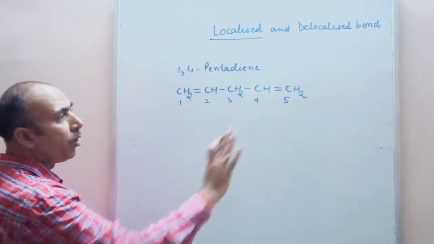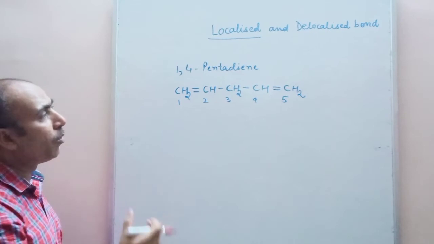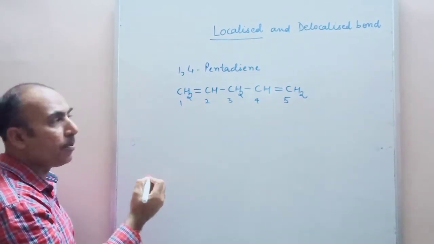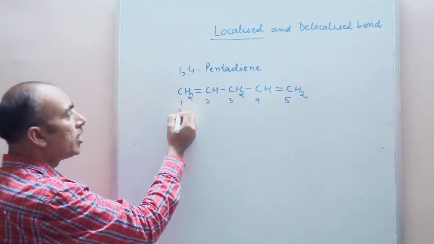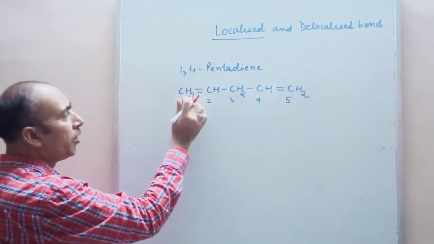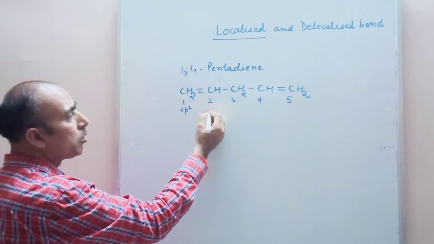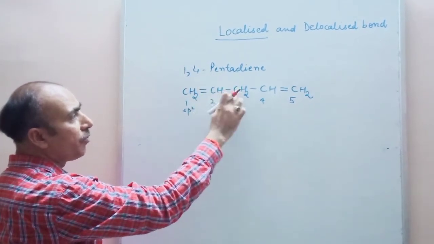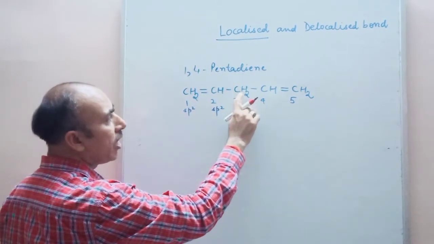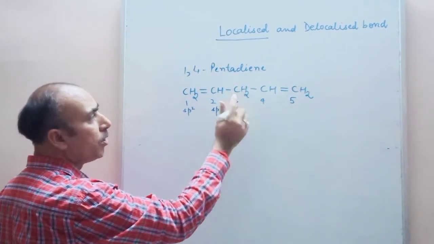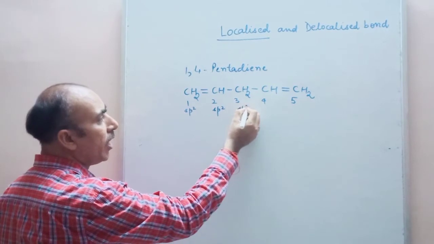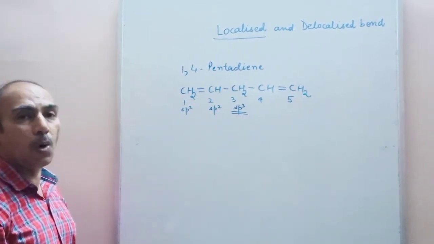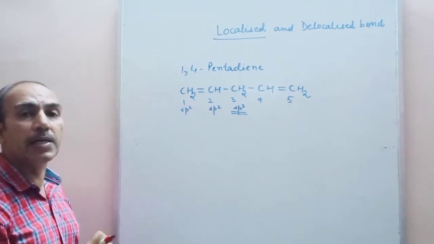See, the complete molecule is not planar. Why is the molecule not planar? As you see the state of hybridization of the carbon atoms, this carbon is sp2 hybridized, having a double bond and 2 single bonds. This carbon is also sp2 hybridized, having 1 double bond, 1 single bond with H and 1 with the carbon. Similarly, this carbon has all single bonds and is sp3 hybridized. Due to this carbon, which is tetrahedral, the planarity is lost. The molecule is not completely planar.